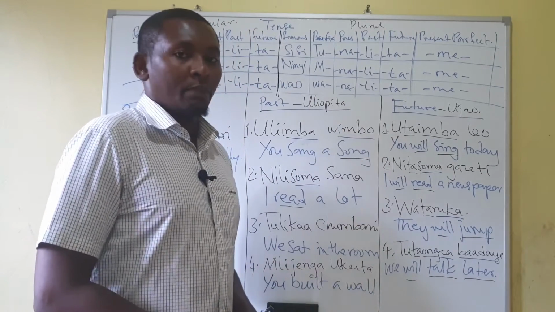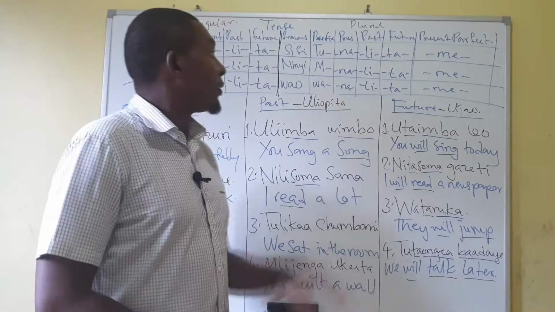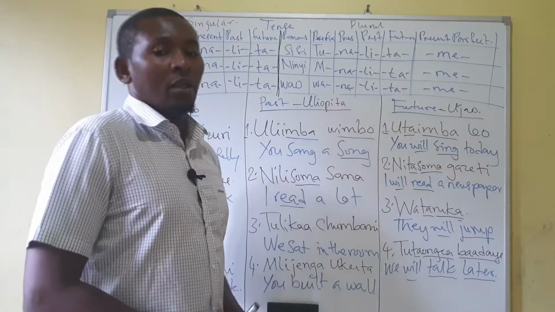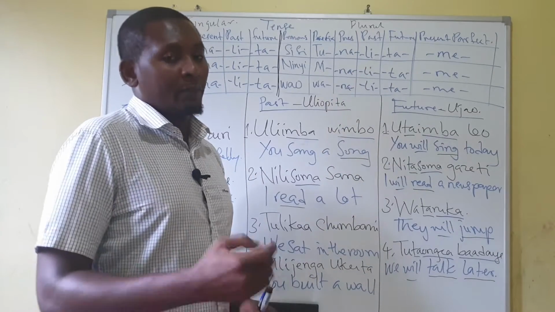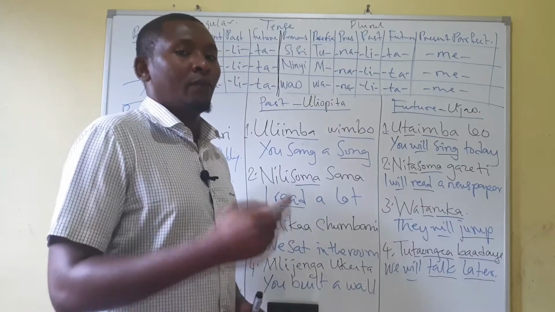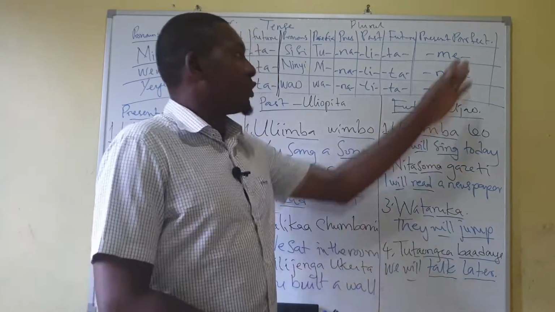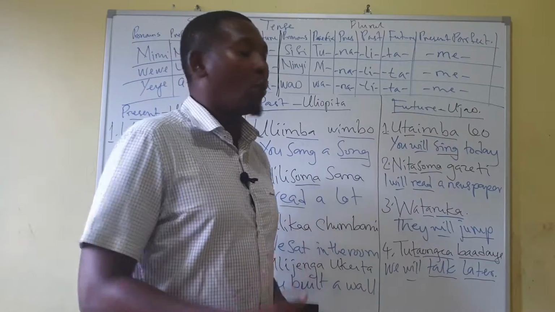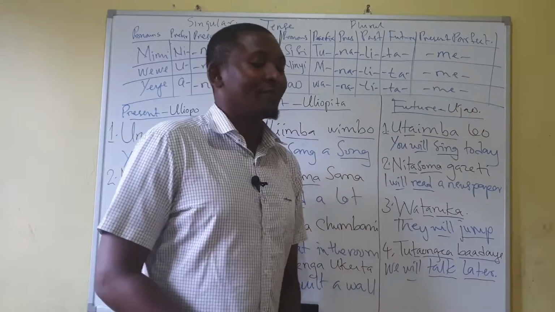In the plural, in the past, present, and future, we use the same words. Na for the present, li for the past, and ta for the future. Of course, I told you about present perfect, which is me.